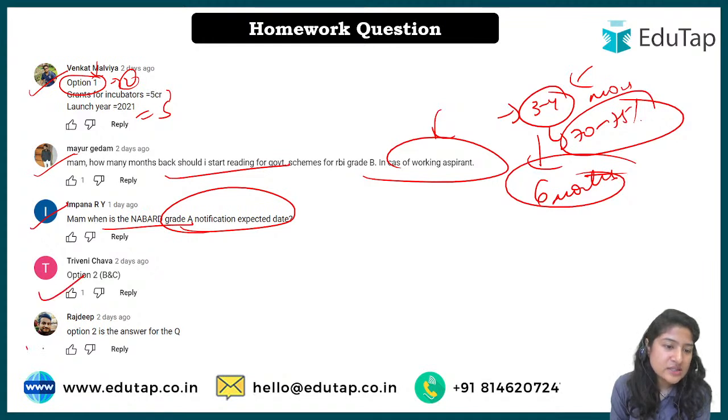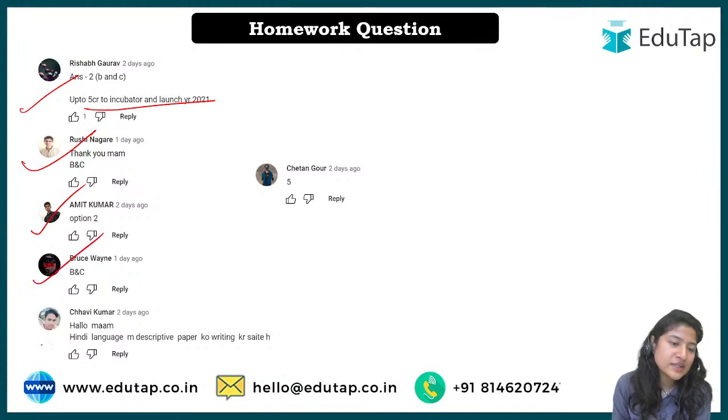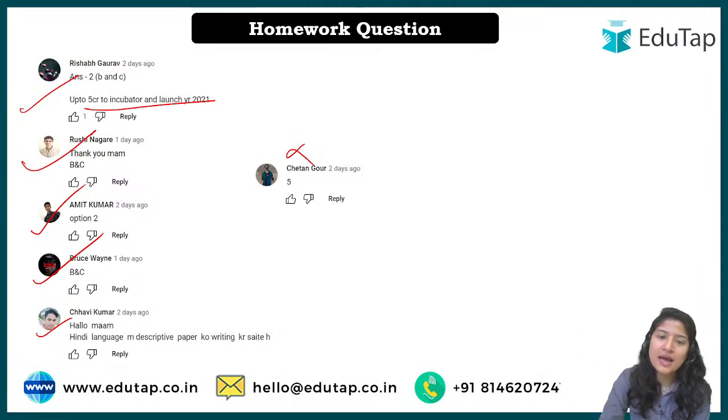Triveni said the right answer, Rajiv said the right answer, then we have Rishabh saying the right answer and also telling what the right answer should be. Rishi, welcome, and the answer is correct. Amit is saying the right answer, Bruce Wayne is saying the right answer. Chavi, you can do descriptive writing in Hindi, that is allowed. And Chetan, the answer is wrong. Okay, please let me know if you could not understand. Please revisit the scheme and the questions.